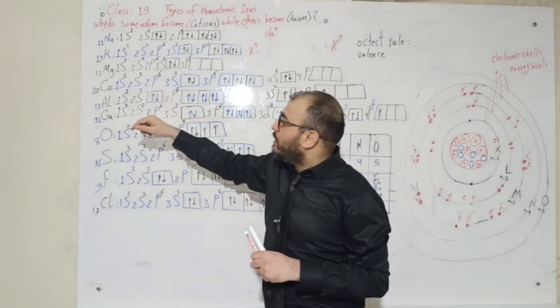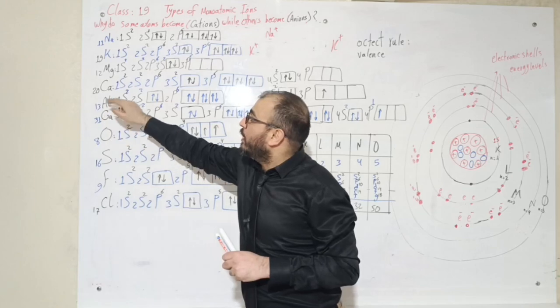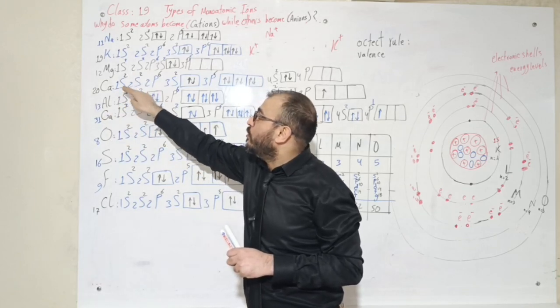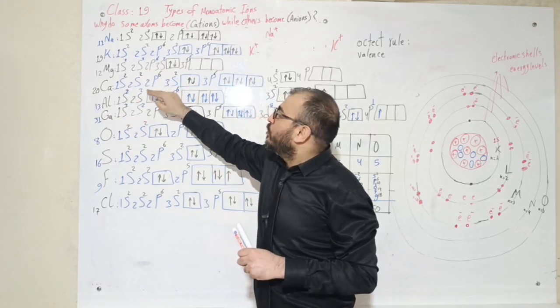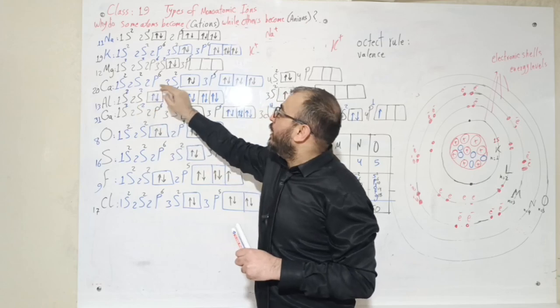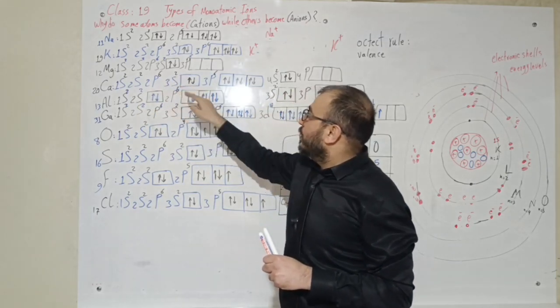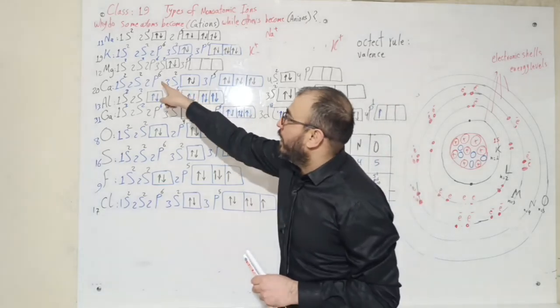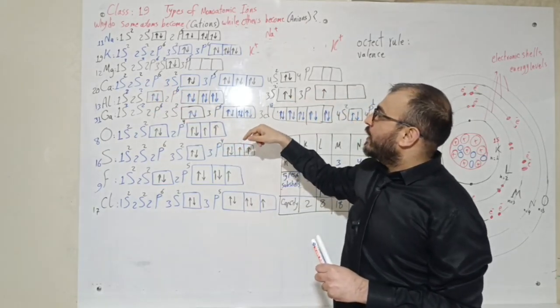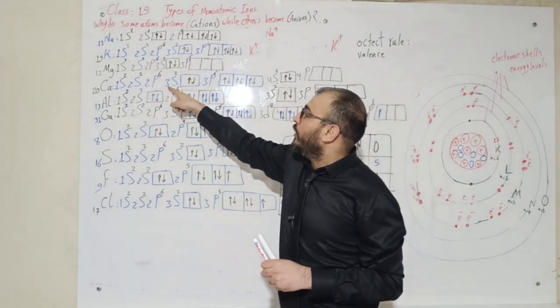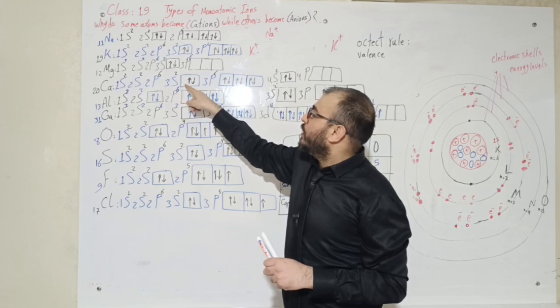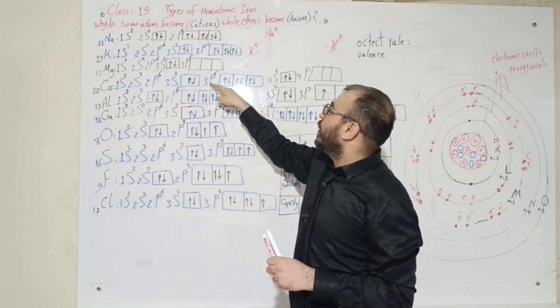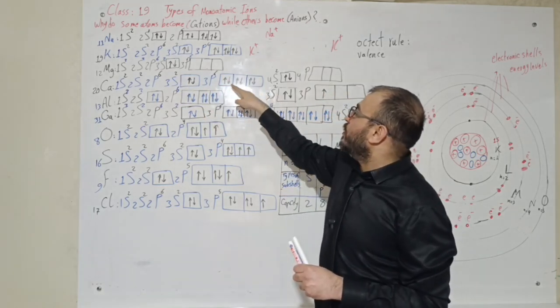Again, my friends, we have calcium here. For calcium, we have 20 electrons: 1s2, 2s2, 2p6. We have here 10 electrons, because the first shell takes 2 electrons and the second shell L takes 8 electrons, 10. We still have 10 electrons. I give here 2 electrons to 3s, and 3p, 6 electrons.